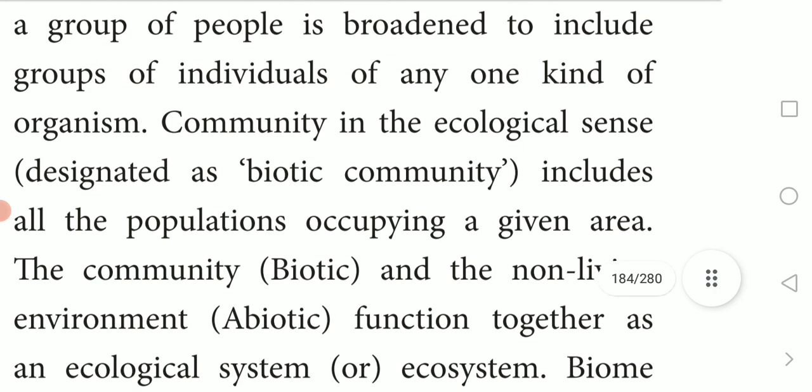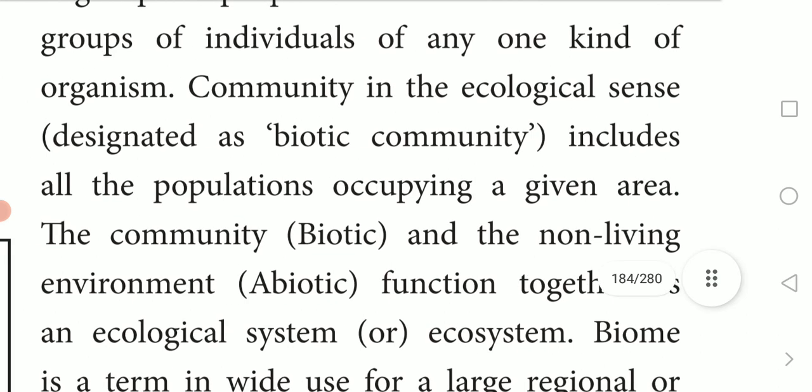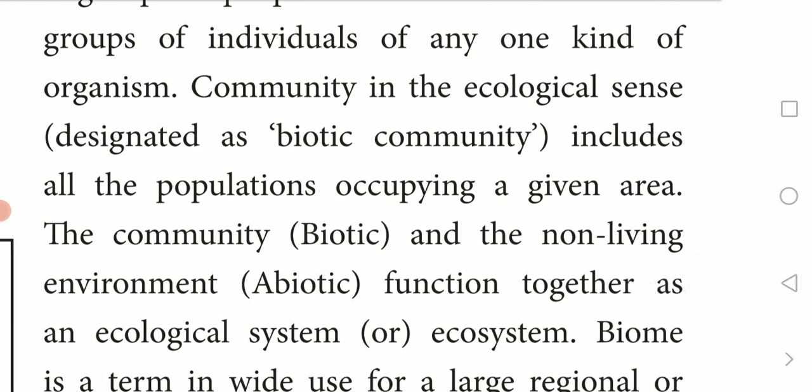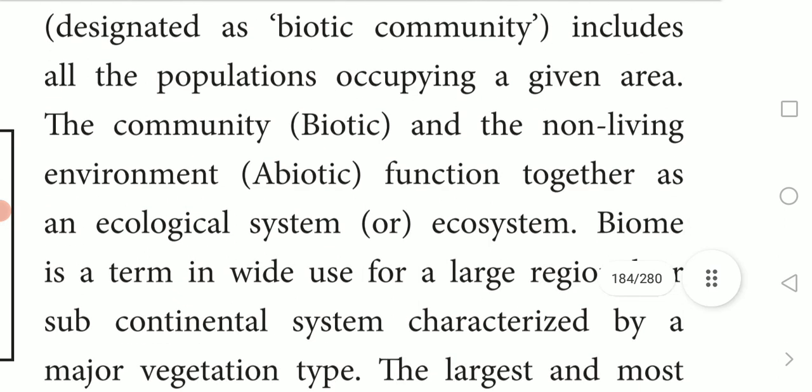A community in the ecological sense includes all the populations occupying a given area. So the tiger means all the tigers that live in one place with their family; they occupy one area. Biotic means living things. Abiotic means non-living things. The community and the non-living environment, abiotic, function together as an ecological system or ecosystem.